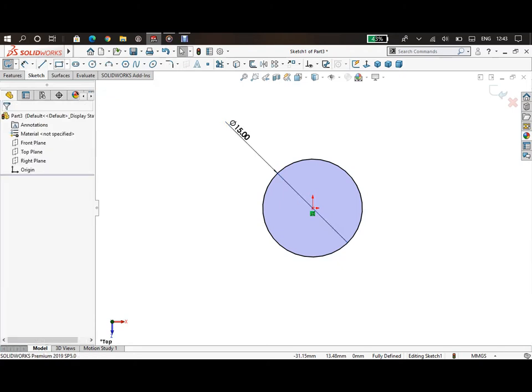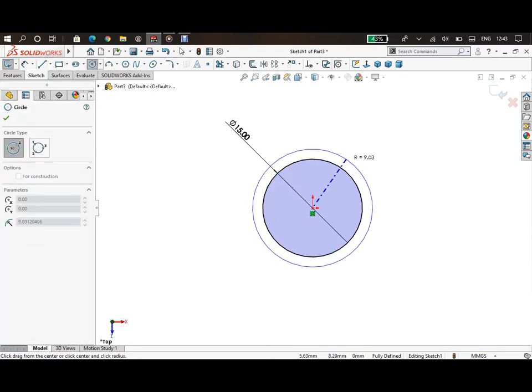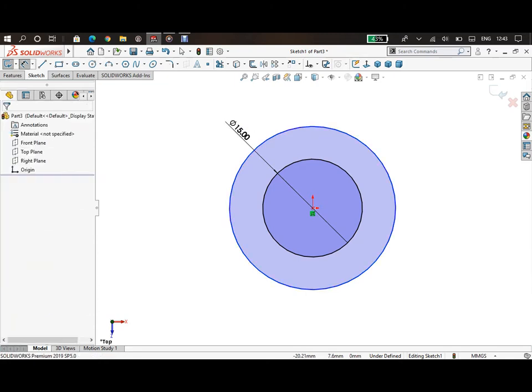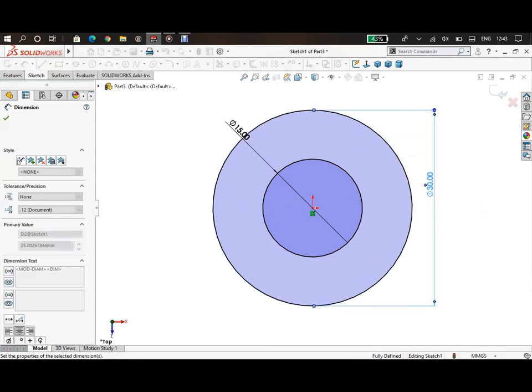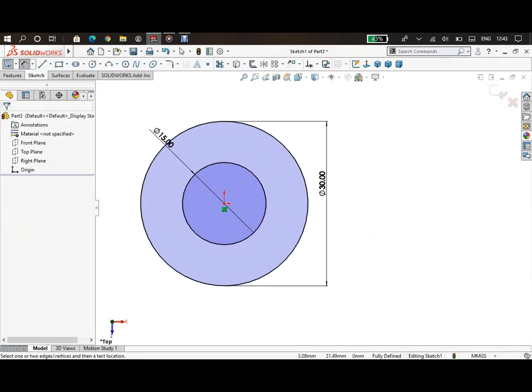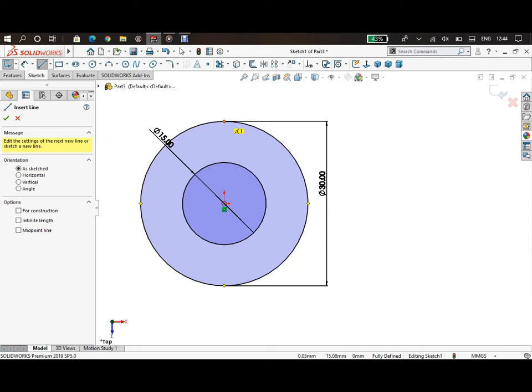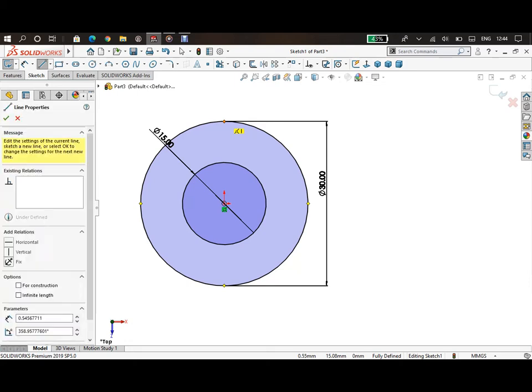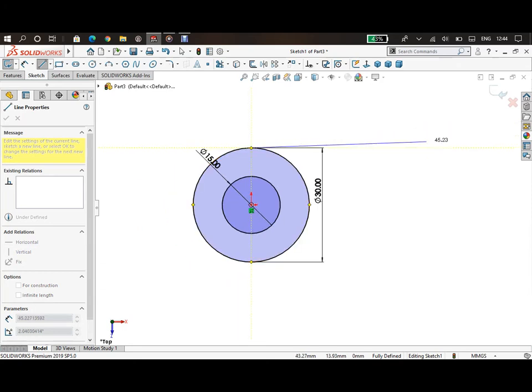There is another circle, and that is 30 mm diameter. And now we will select line, and from this point we will draw a line, and we will draw a rough sketch, and after that we will give dimension.